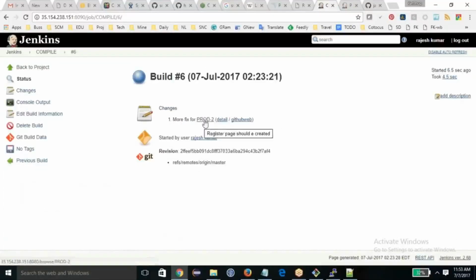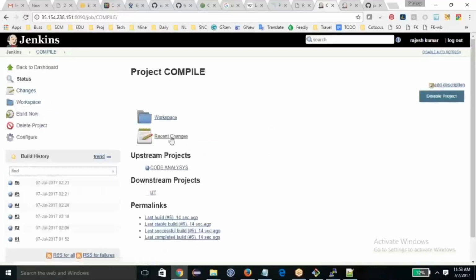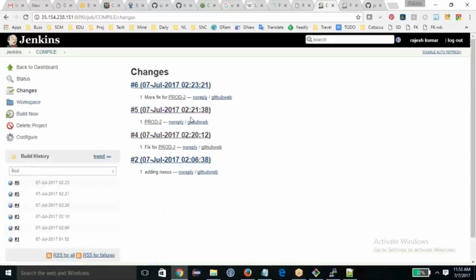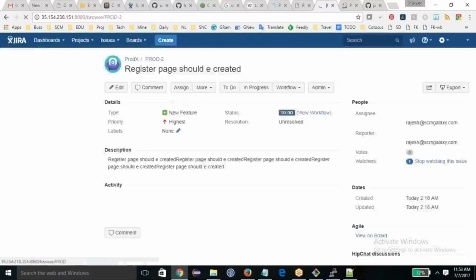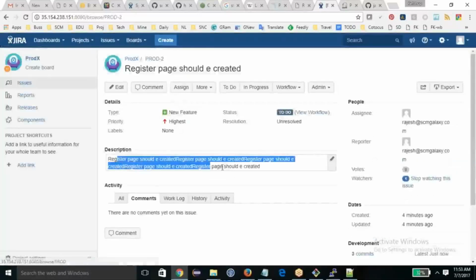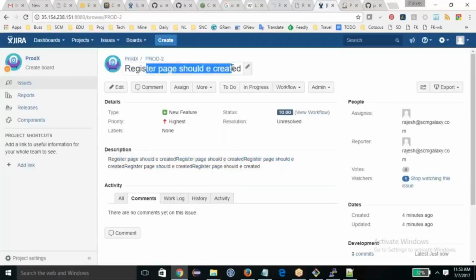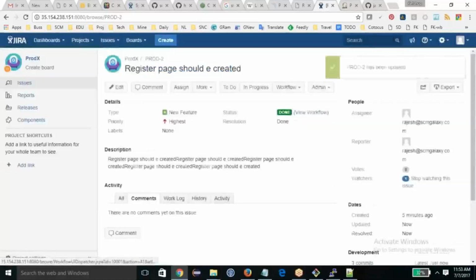If someone wants to know why we are doing this build, what is special about this build, anyone can click on this number, because the developers have been updating this number for whatever code they are checking in. Click on this and anyone can read that this build is basically for fixing this issue: registered page should be created. So I complete this work, I mark it done, and it is over. So my Jira is updated.